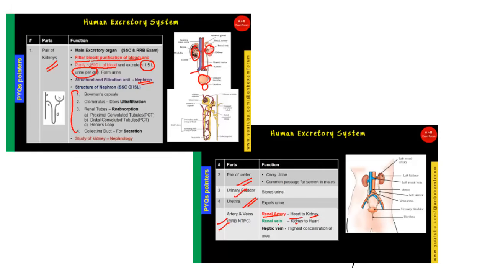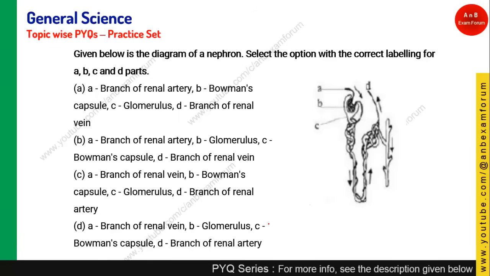And the renal vein, as you know, contains deoxygenated blood. It passes from kidney to heart. One more vein is the hepatic vein, which has the highest concentration of urea. These are very important pointers from the exam point of view.